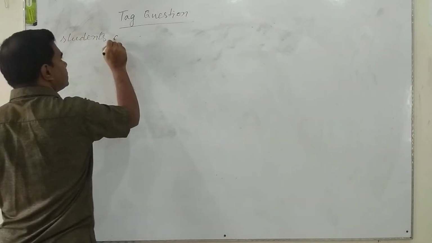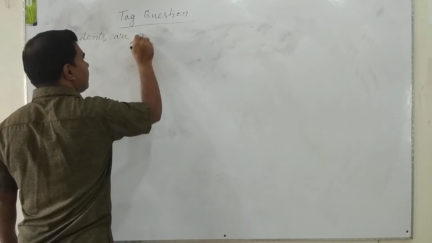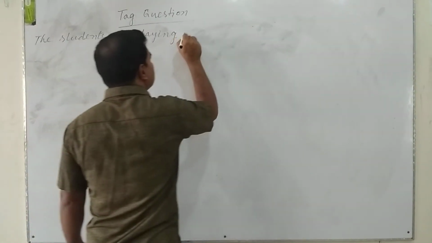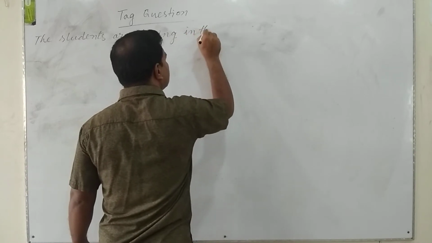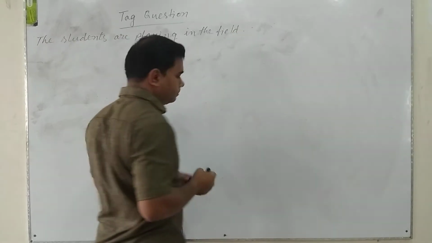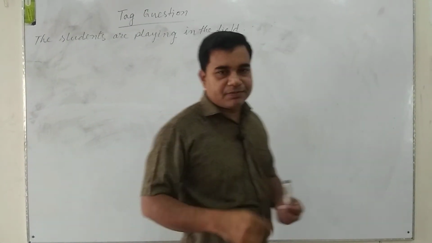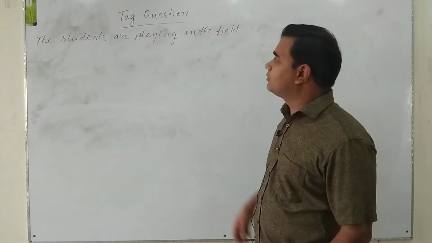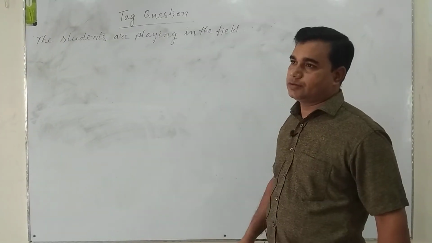The students are playing in the field. It is a statement or an assertive sentence. We will make it tag question.